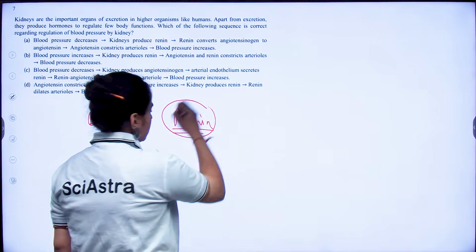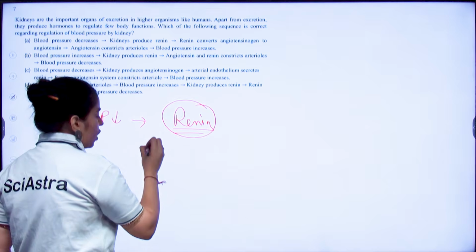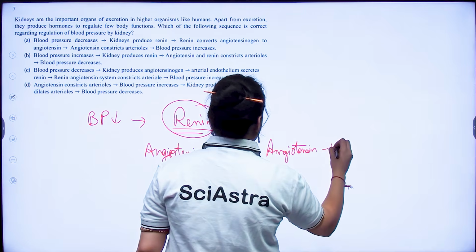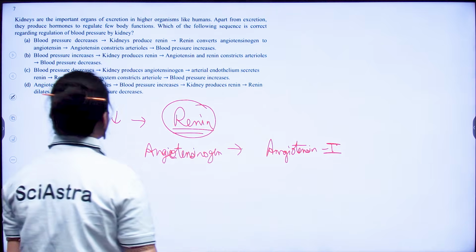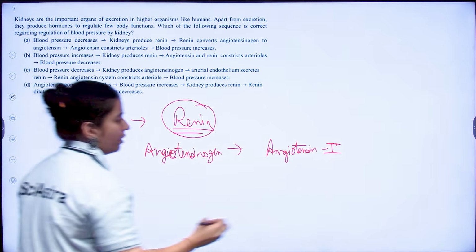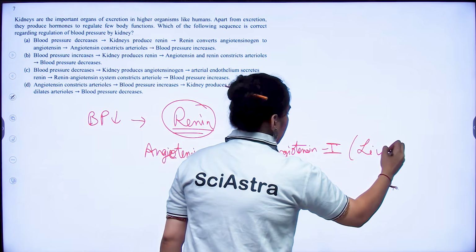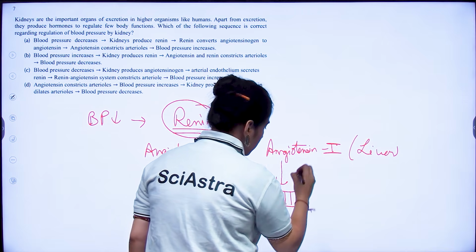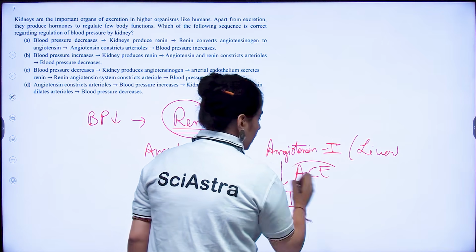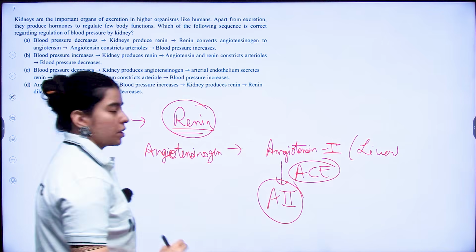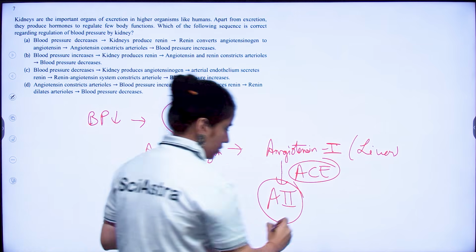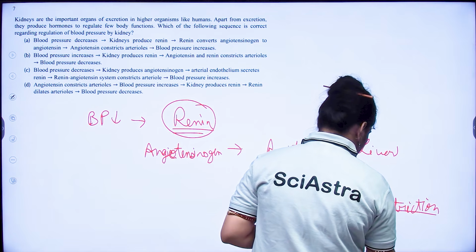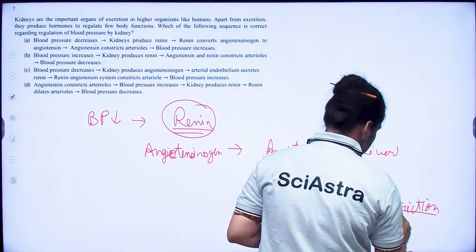Now, this renin enzyme is going to convert your angiotensinogen to your angiotensin 1, right? And where is your angiotensin 1 produced? It is produced in your liver. Then this angiotensin 1 gets converted to your angiotensin 2 by your angiotensin converting enzyme, right? And this angiotensin 2 will constrict your blood vessels. It will do vasoconstriction. Now, if there is vasoconstriction, that means your blood pressure is going to increase.